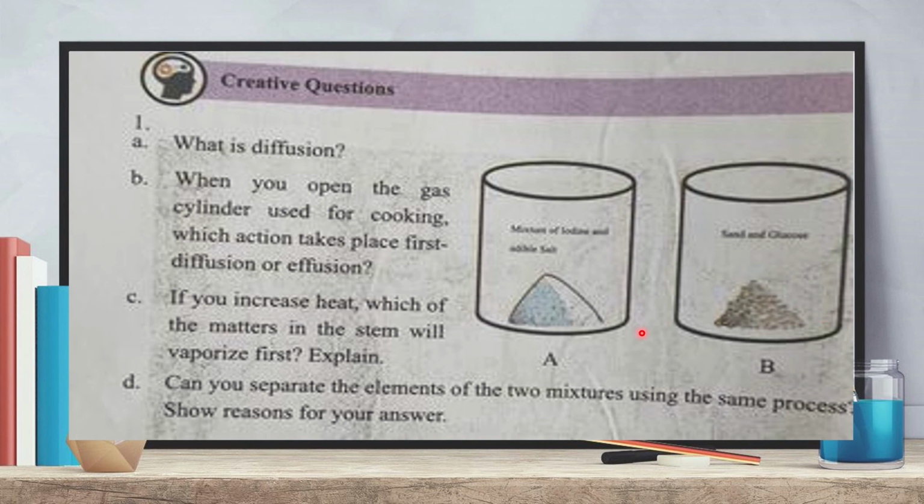So dear students, look, the same process will not be applied for separating them from their mixtures. From iodine and edible salt, we can use the sublimation process to separate them. But to separate sand and glucose from their mixture, at first we will make the solution, then we will do filtration, and at last we will do vaporization. So the separation processes of them are different.